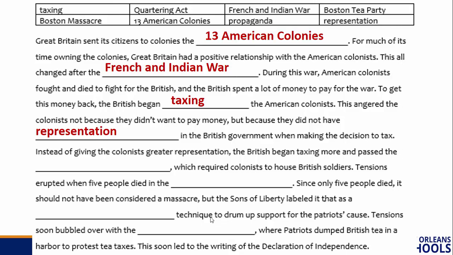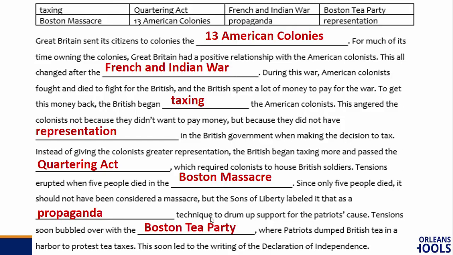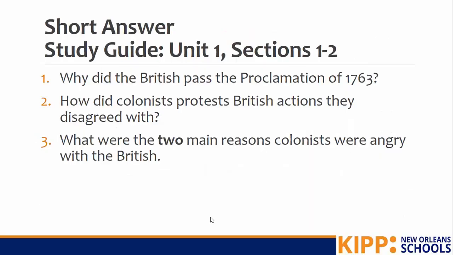Instead of giving the colonists greater representation, the British began taxing more and passed the Quartering Act, which required colonists to house British soldiers. Tensions erupted when 5 people died in the Boston Massacre. Since only 5 people died, it should not have been considered a massacre, but the Sons of Liberty labeled it that way as a propaganda technique to drum up support for the Patriots' cause. Tensions soon bubbled over with the Boston Tea Party, where patriots dumped British tea in the harbor to protest tea taxes. This soon led to the writing of the Declaration of Independence.